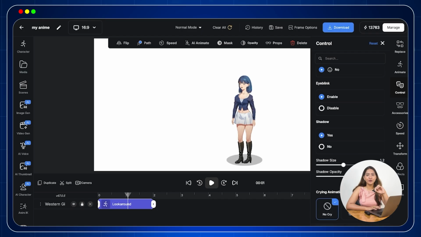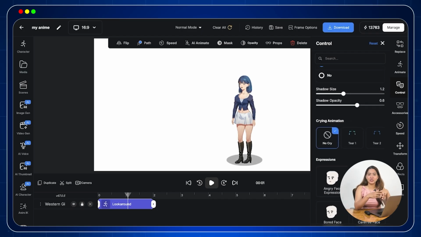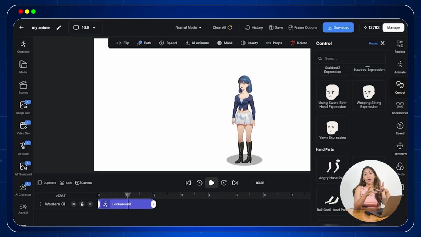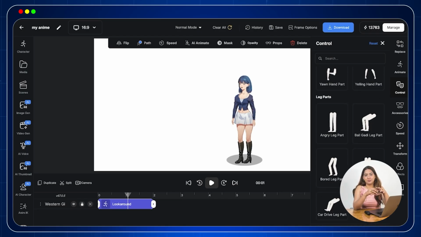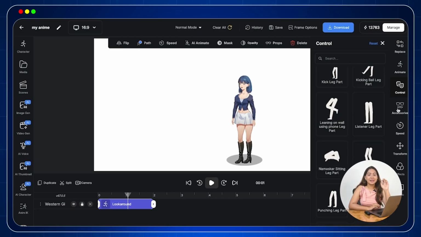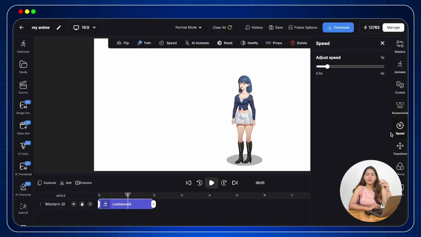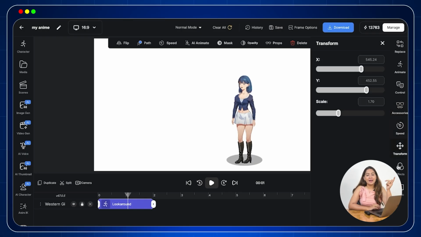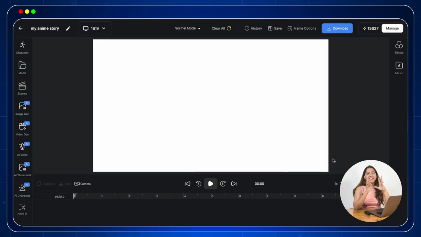In fact, here only you can add the facial expressions in your character and can also add secondary and tertiary animation. Then you have other tools like accessories, speed, transform, effect and music. And we have already discussed effects and music earlier in this video. Now that we have understood all our tools in detail, let's begin with our animation.